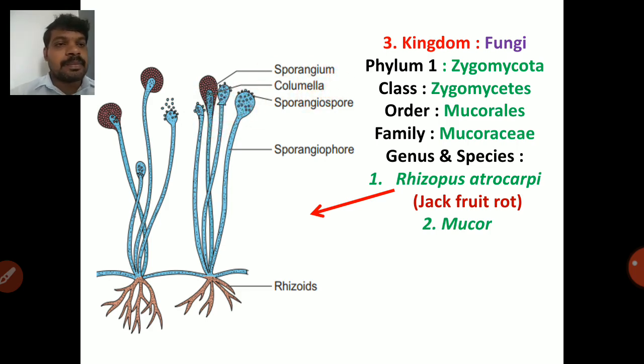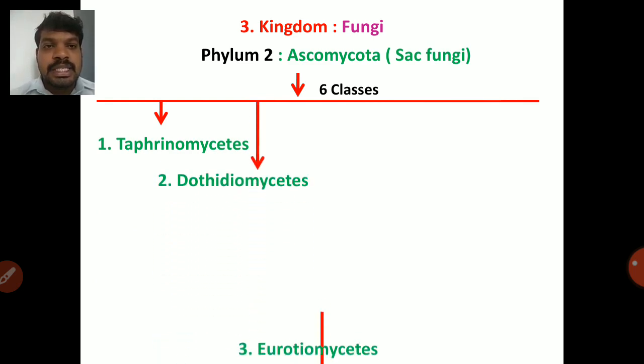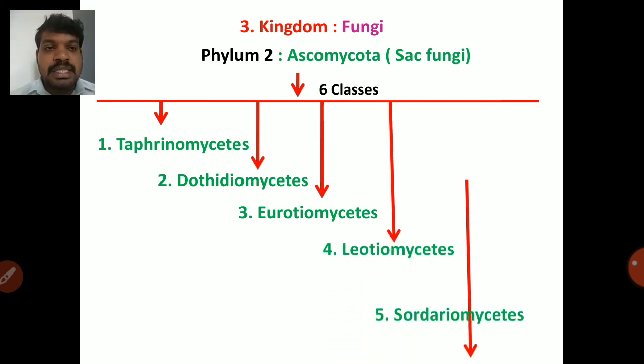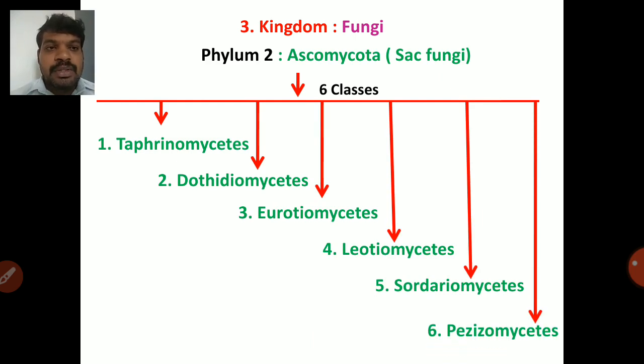Okay. So next one is phylum 2, Ascomycota, one of the important and big phyla in fungi. So this is called sac fungi. There are 6 classes in Ascomycota. First one is Taphrinomycetes, second one is Deuteromycetes, third one is Eurotiomycetes, fourth one is Leotiomycetes, fifth one is Sordariomycetes, sixth one is Basidiomycetes. So the first 5 classes are the important ones in Ascomycota fungi.